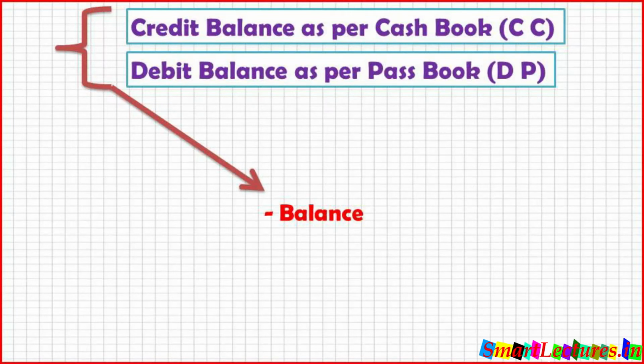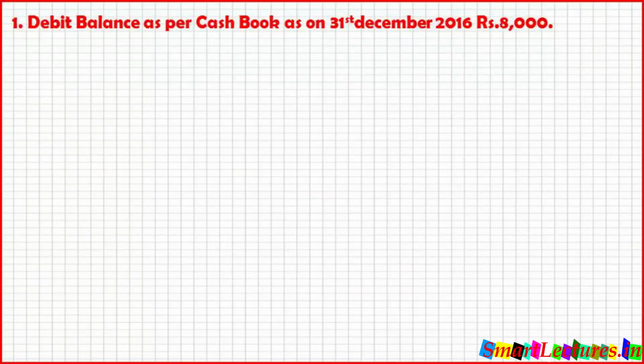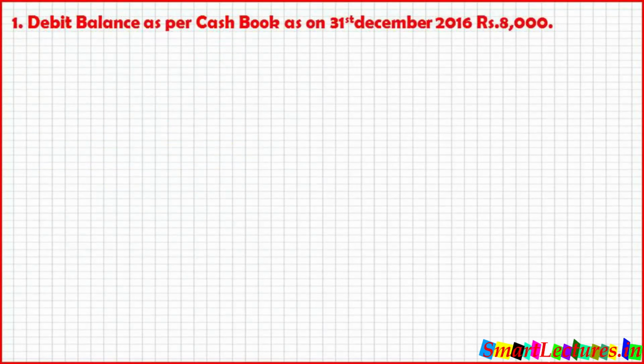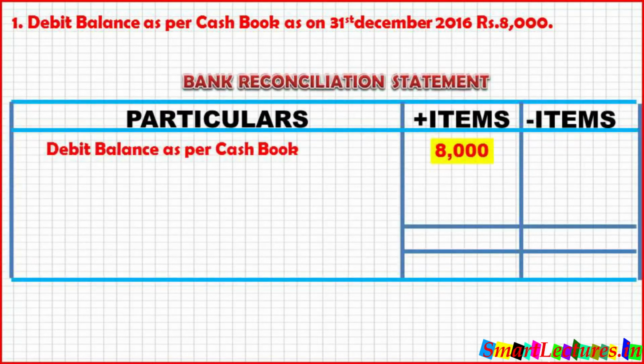So be careful, Deputy Commissioner and Commissioner of Police, both are positive, others are negative. So debit balance as per cash book means D from debit and C from cash book, DC, Deputy Commissioner. This is positive balance. So for debit balance as per cash book, we will write down 8,000 on the plus items, on the positive side.